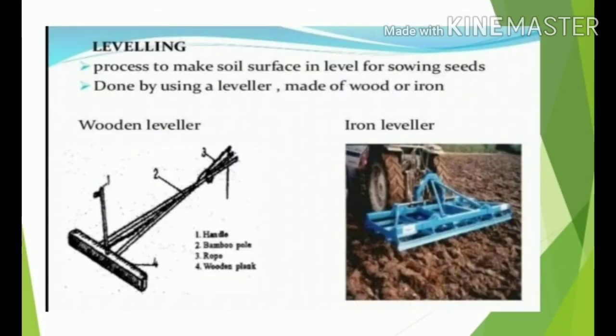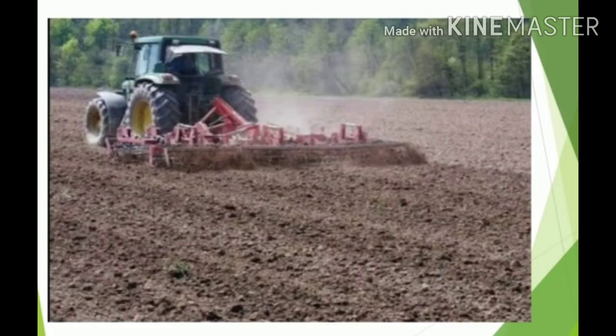Here you can see the process to make the soil surface level for sowing seeds is nothing but leveling. It is done by using a leveler. It may be in wooden form or iron form. So wooden levelers you can see in the image, as well as metal levelers are also present here. And the next image which you can see now is an example of this.